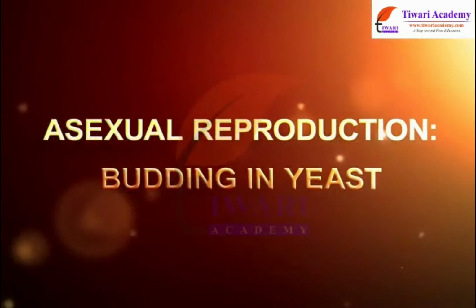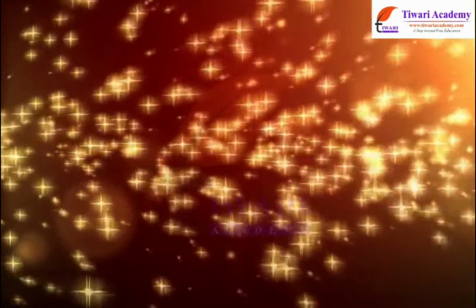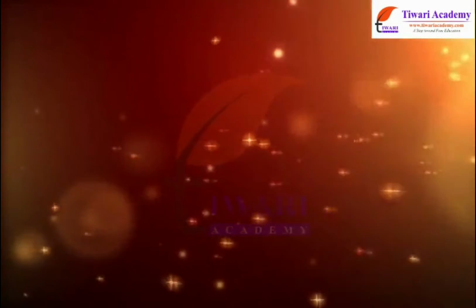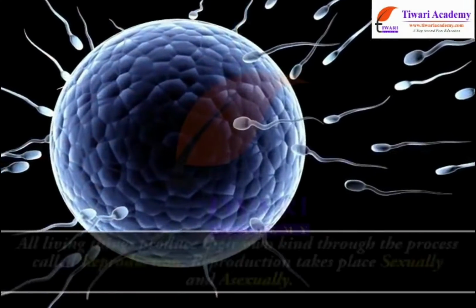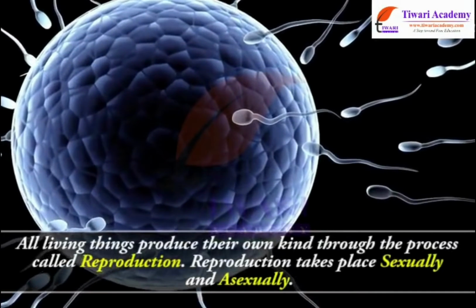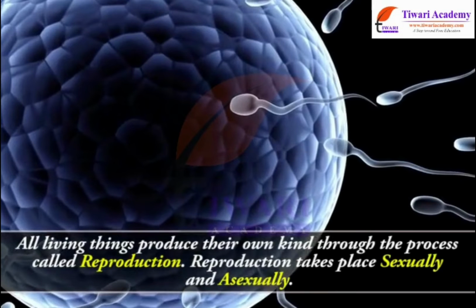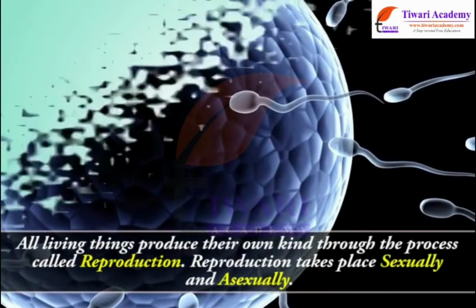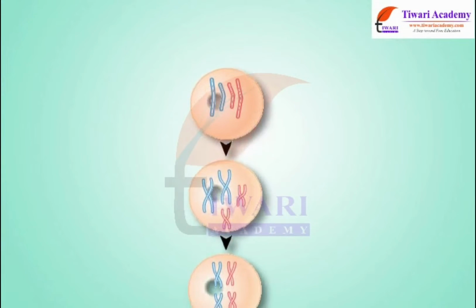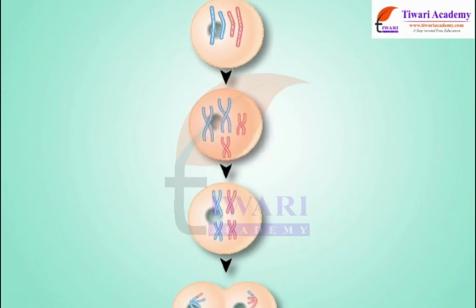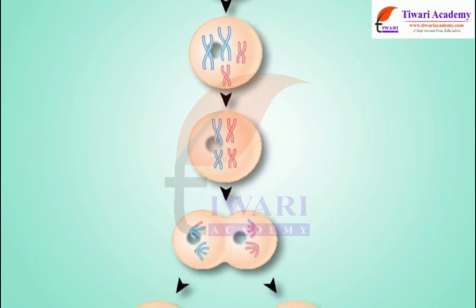Asexual reproduction, budding in yeast. All living things produce their own kind through the process called reproduction. Reproduction takes place sexually and asexually.